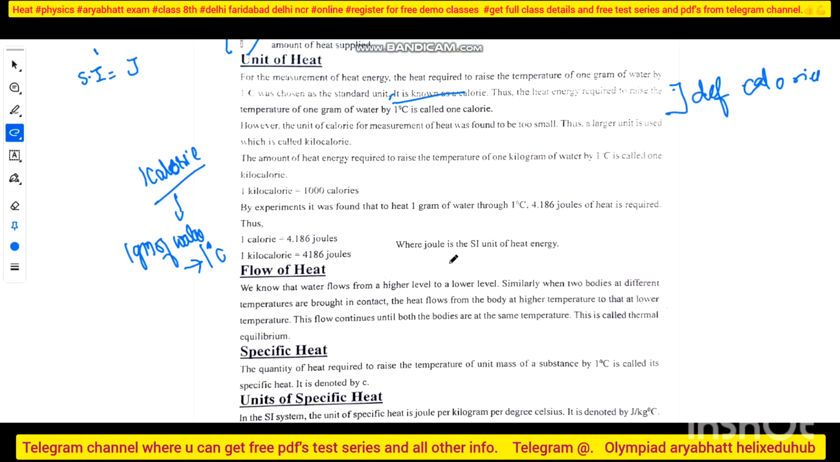Kilocalorie will be what? 1000 times. Okay, so it is found by experiment that to raise 1 gram of water by 1 degree Celsius, 4.186 joules is required. So you will say that 1 calorie is equal to 4.186 joule. This is very important.